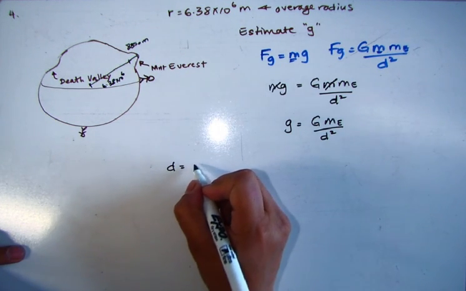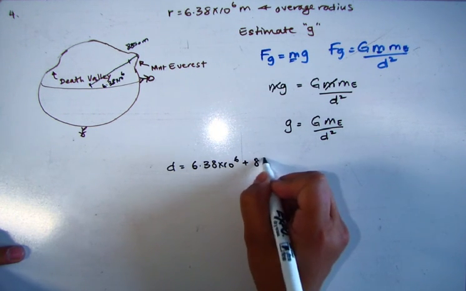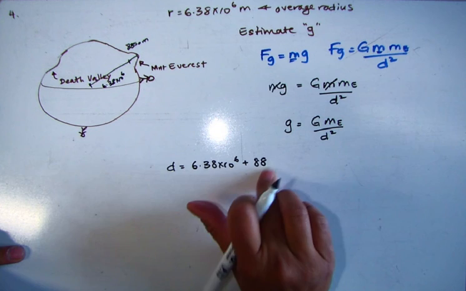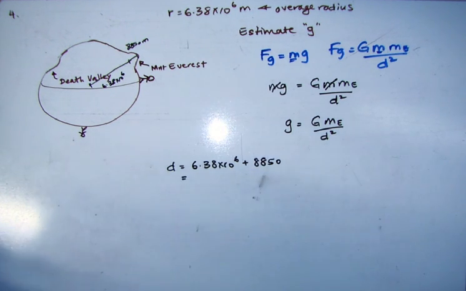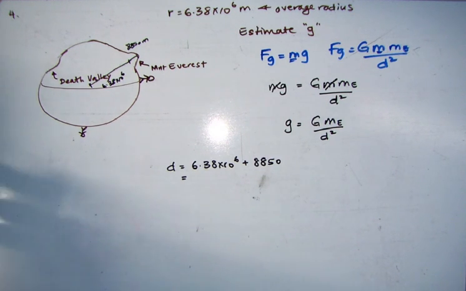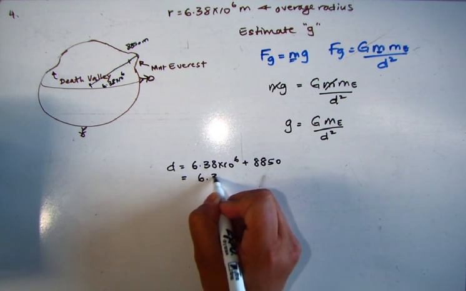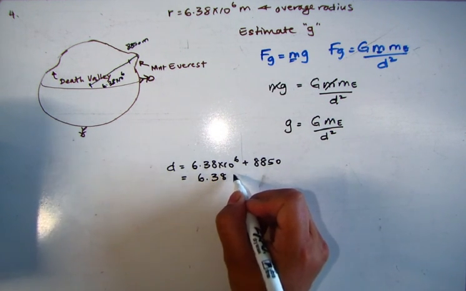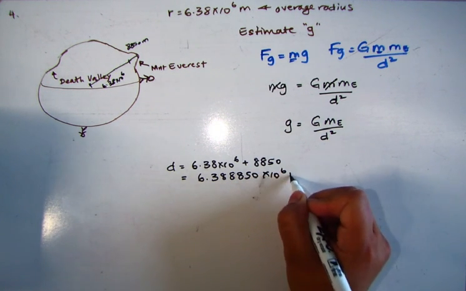So the distance is 6.38 times 10 to the 6th plus 8,850 meters. When we do that, we get 6.388850 times 10 to the 6th meters.